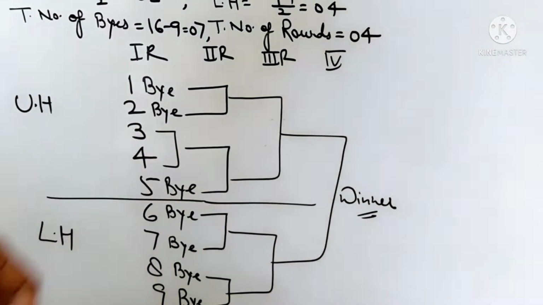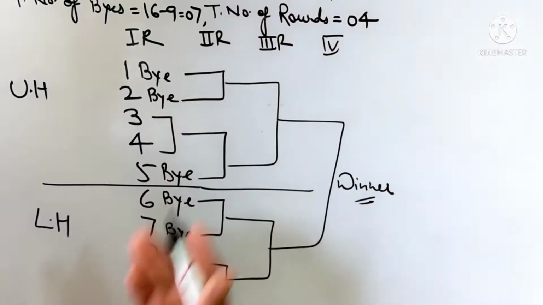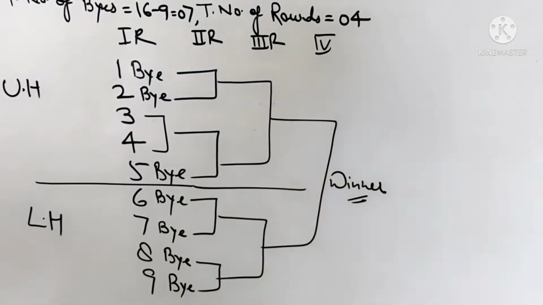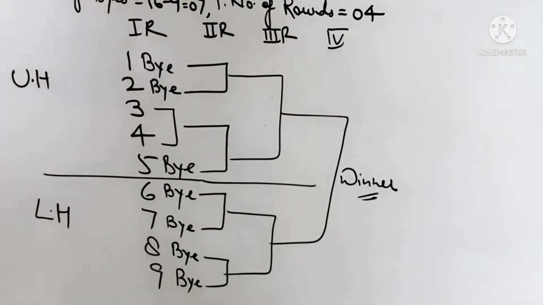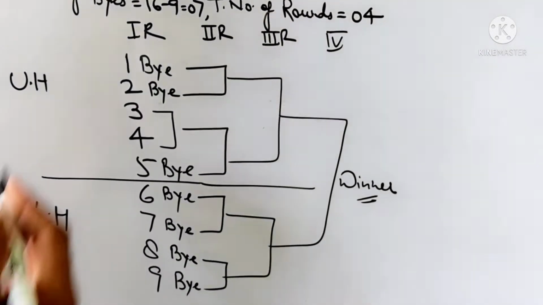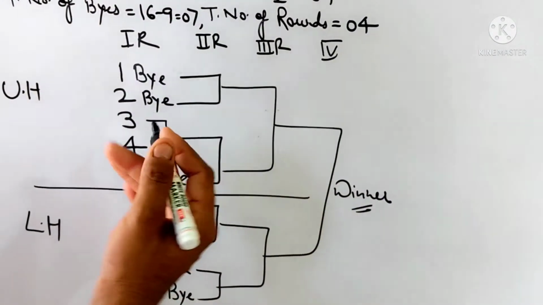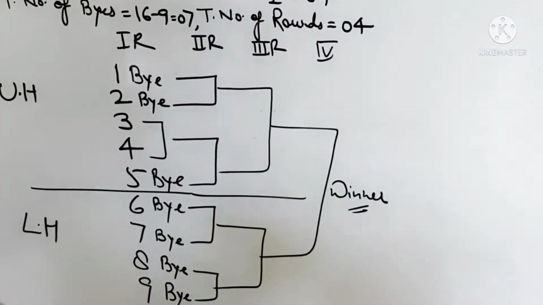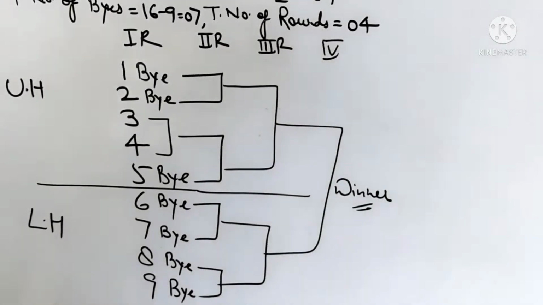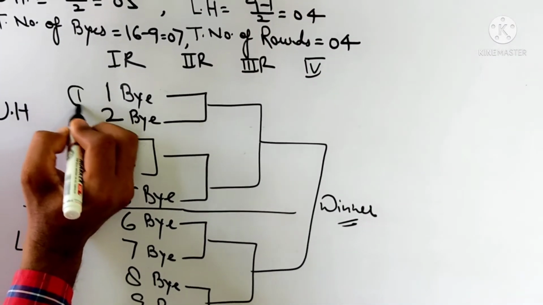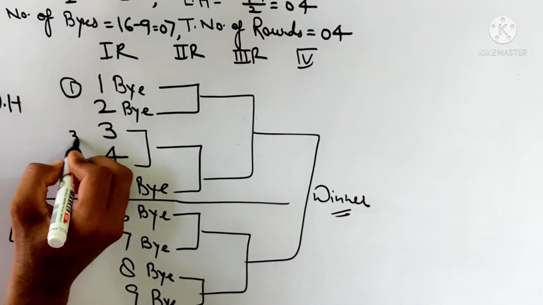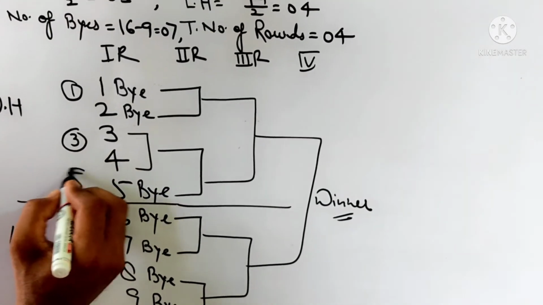Upper half teams 5. First defeated team. In the first type of consolation tournament, the teams that are defeated in the first round get the opportunity to play. First of all, collect the first round defeated teams, which means 1, 4, 3, 3 and 5.